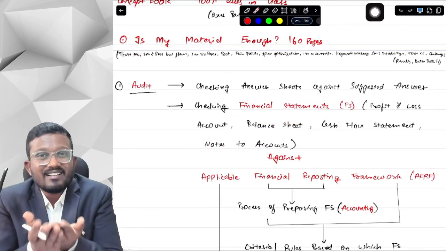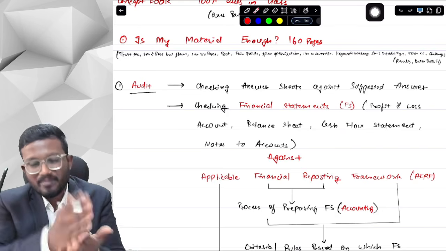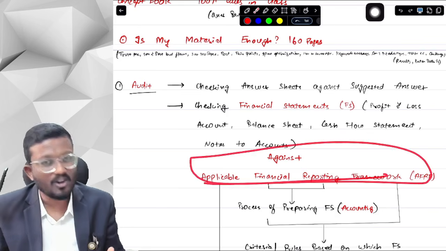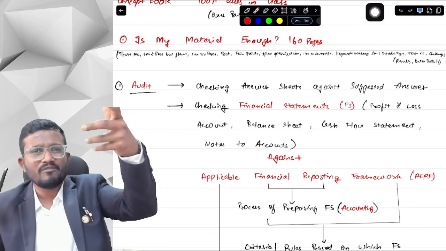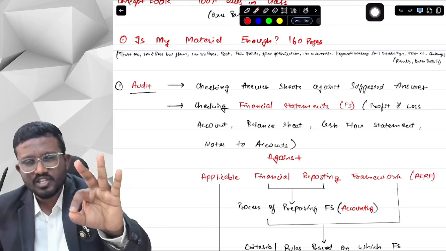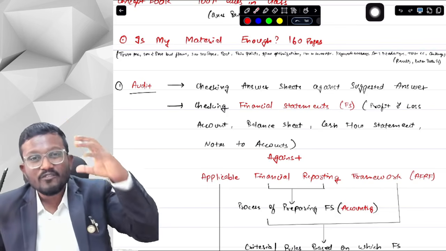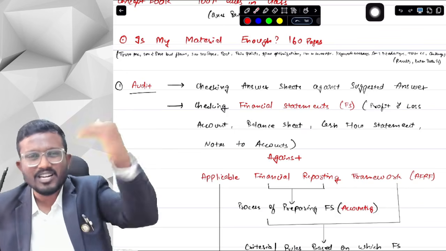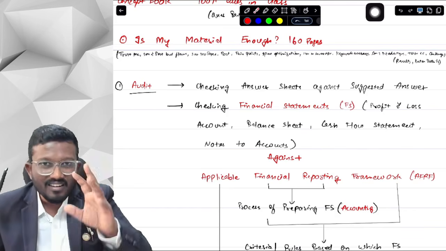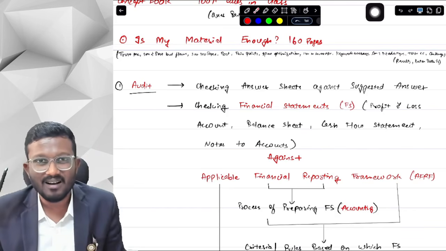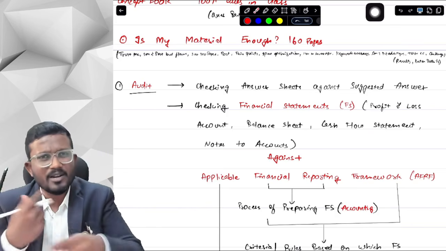That is the basic thing that we have to do as an auditor: to check whether the financial statements are prepared as per the applicable financial reporting framework or not. Do you have to learn these terms, financial statements, applicable financial reporting framework? Not necessarily, not consciously, because these are terms you will hear multiple times throughout the CA final audit syllabus. So you will eventually learn these concepts and words subconsciously. You don't have to consciously learn these words.